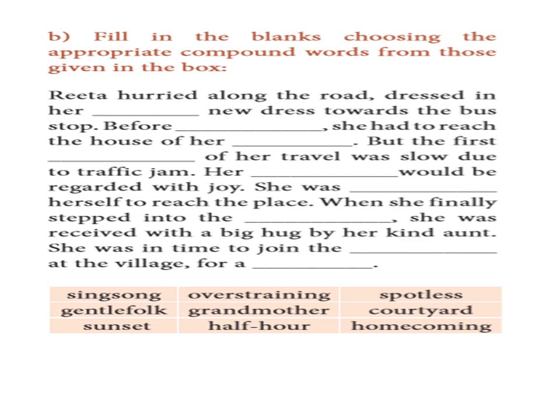If you see in the examples, there are two words. For example, sun is a word, set is another word. Sun is a noun, set is a verb. So both joined together, we create another new word. Such words are called compound words. Let us see the exercises for the compound words. Alright? Shall we see the exercise? Good. Fill in the blanks, choosing the appropriate compound words from those given in the box.